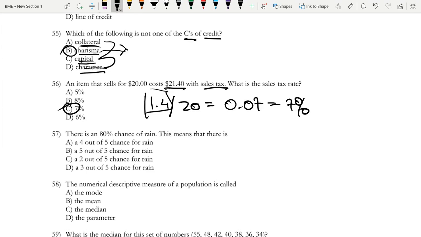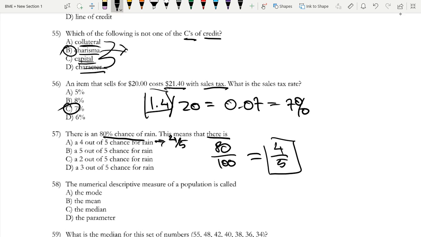Okay, guys, on to our last question for today. There is an 80% chance of rain. This is testing your ability to convert percents to effectively fractions, right? 4 out of 5 would just be 4 over 5, or this can also be described as a proportion. Anyways, 80% is equal to 80 over 100. Now, if we divide the top and the bottom by 20, we get this is proportional to 4 over 5, and 4 over 5 is our first option, option A.